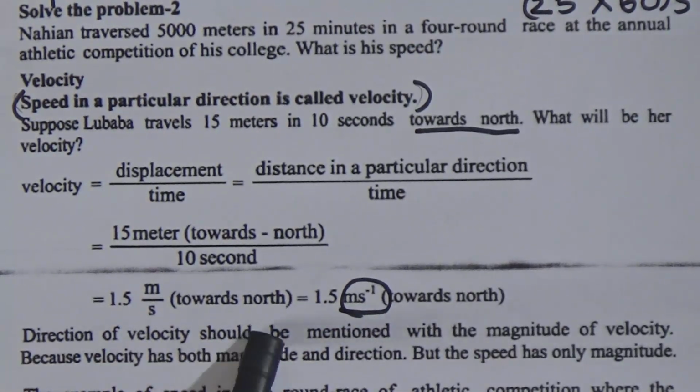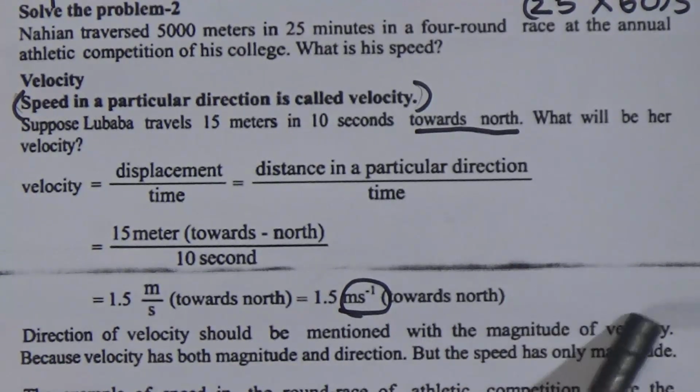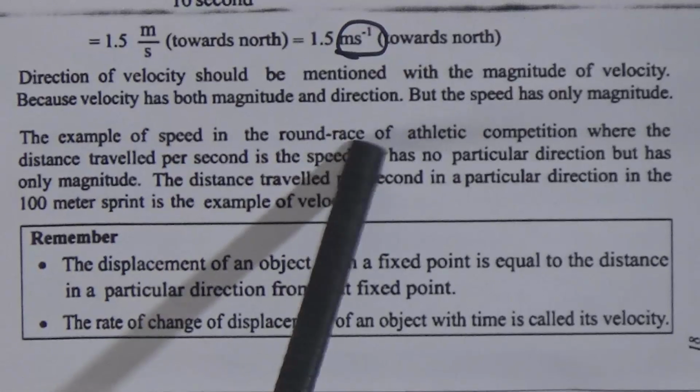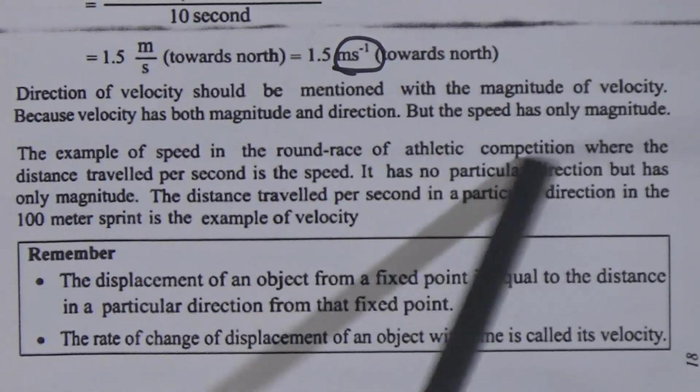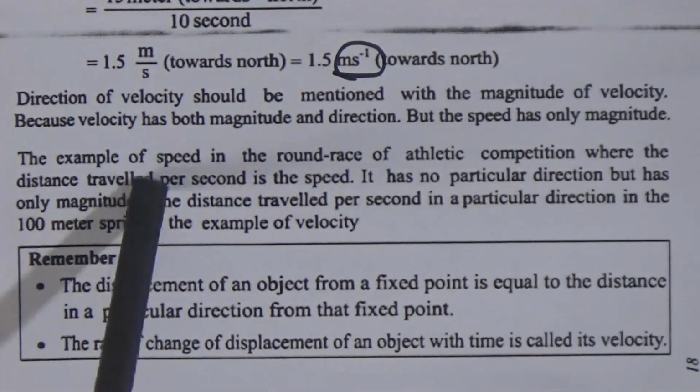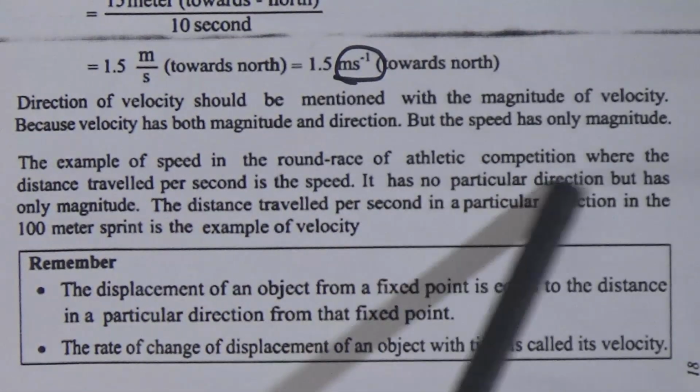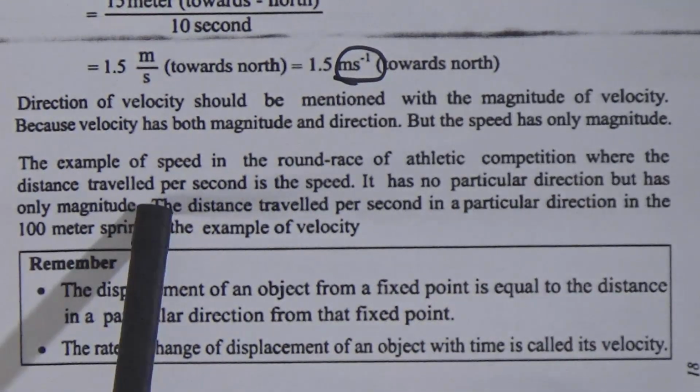Direction of velocity should be mentioned with the magnitude of velocity. That means if you write without direction, that will be only speed, not velocity, because velocity has both magnitude and direction, but speed has only magnitude. An example of speed is the round race in an athletic competition, where the distance travelled per second has no particular direction but only magnitude.